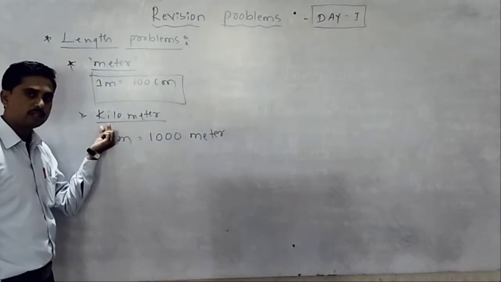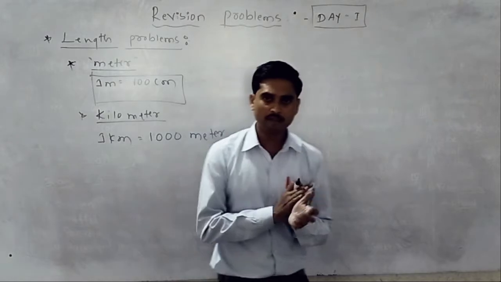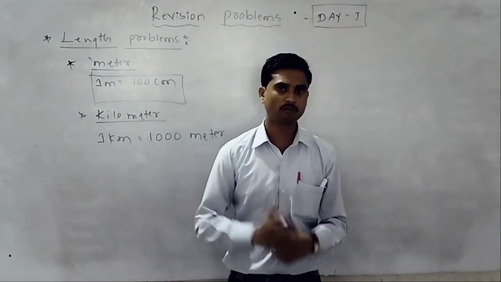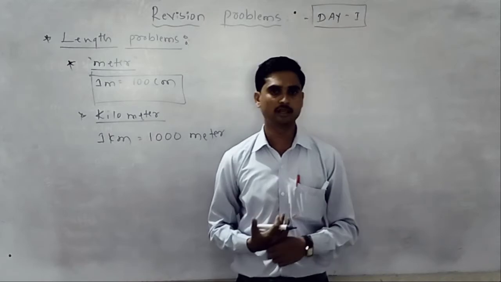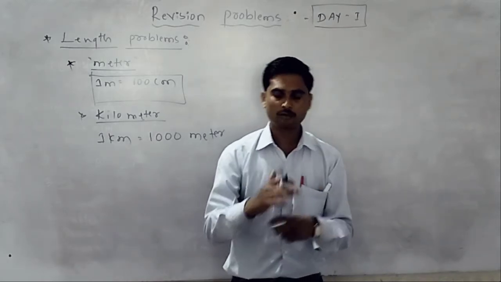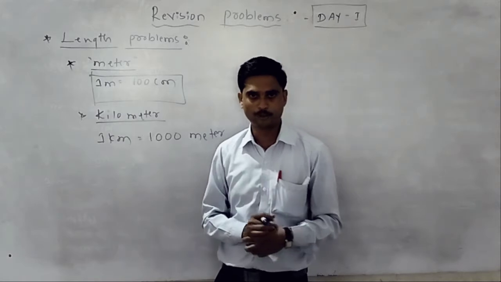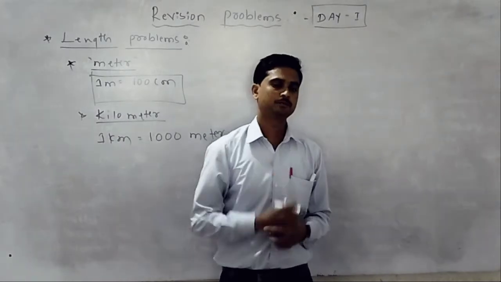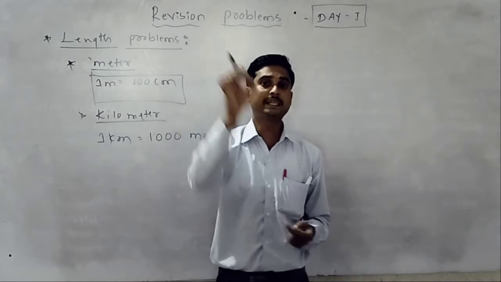Then the next unit is the kilometer, because when the distance is very long, like the distance from Mudhol to Jamkhandi, we tell it in kilometers, not meters. Mudhol to Jamkhandi is 20 kilometers.